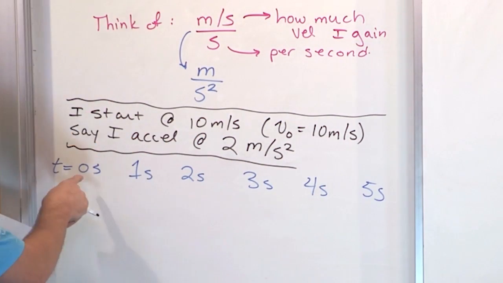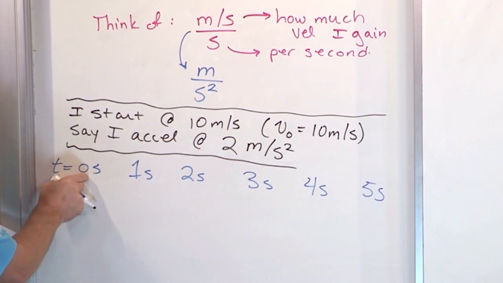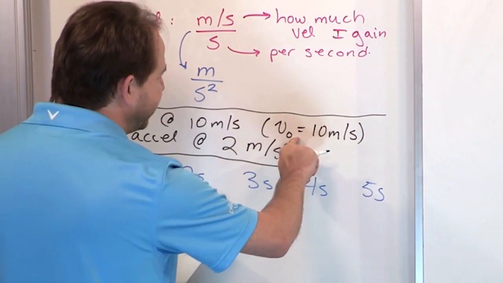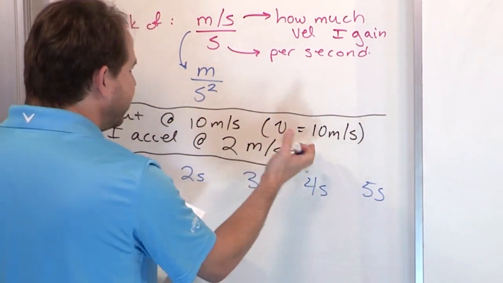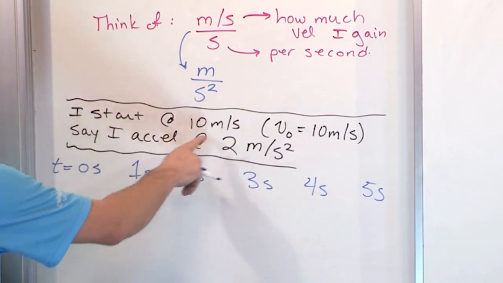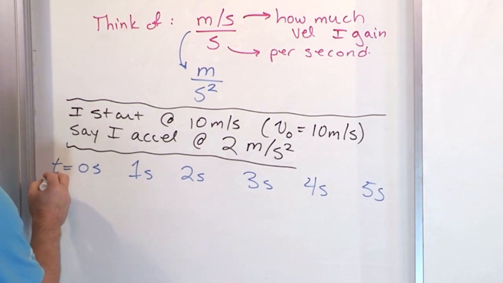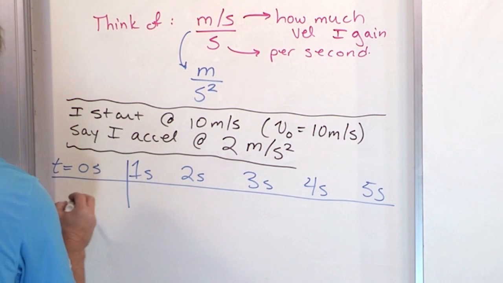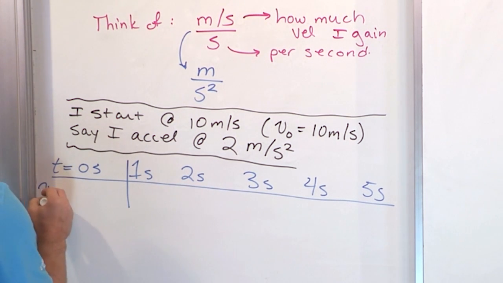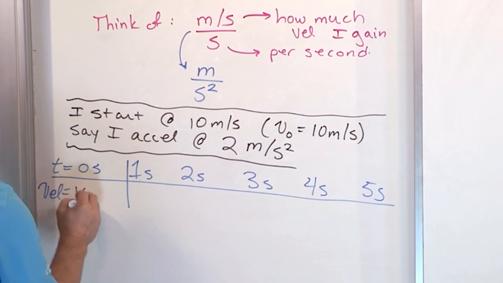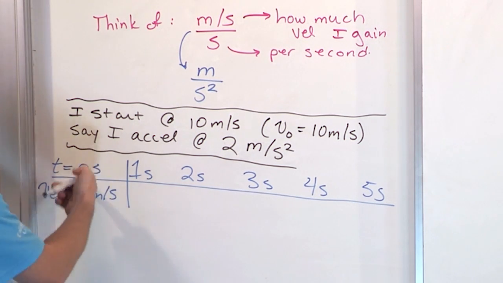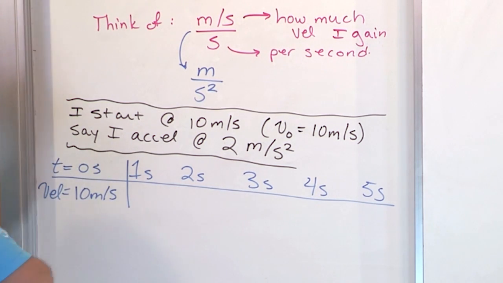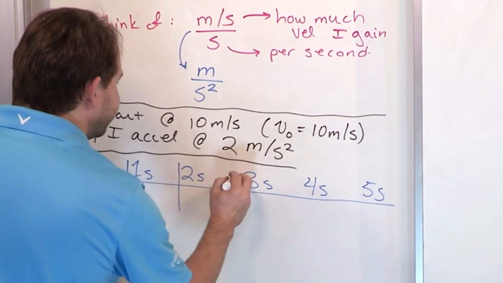So we start the clock at 0 seconds. That's actually why it's called V naught, or V sub 0, because it's what's going on at time 0, right? And what we already know from this is 10 meters per second. So let me go ahead and draw a little table here. So at this time, the velocity is 10 meters per second. This is just given in the problem statement.